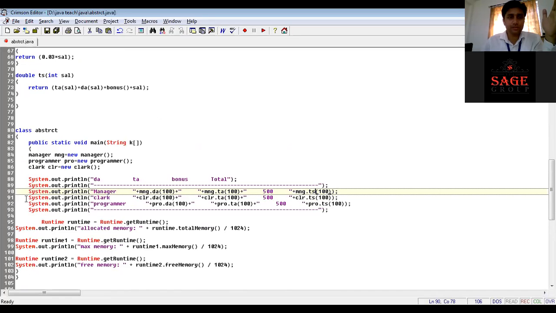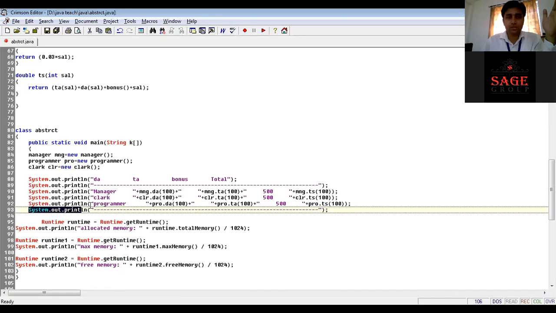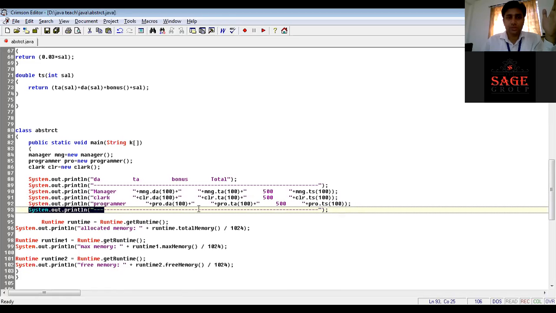In a similar manner, we are calling the different methods on the CLR object, which is the object of clerk class. Similarly, we are calling the methods from the PRO object, which is the object of programmer class. And here we are putting a simple line message to make our output interactive.